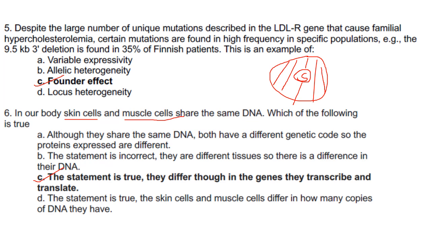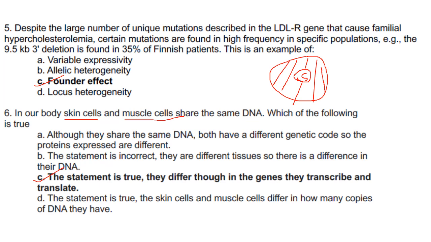Then next one. In our body, skin cells and muscle cells share the same DNA. Which of the following is true? Although they share the same DNA, both have different genetic code. No. They don't have different genetic code, they have the same genetic code. The statement is incorrect. They are different tissues, so there is a difference in their DNA. They have given here they share the same DNA. So even though they are different tissues, they share the same DNA. So statement B is also not correct.